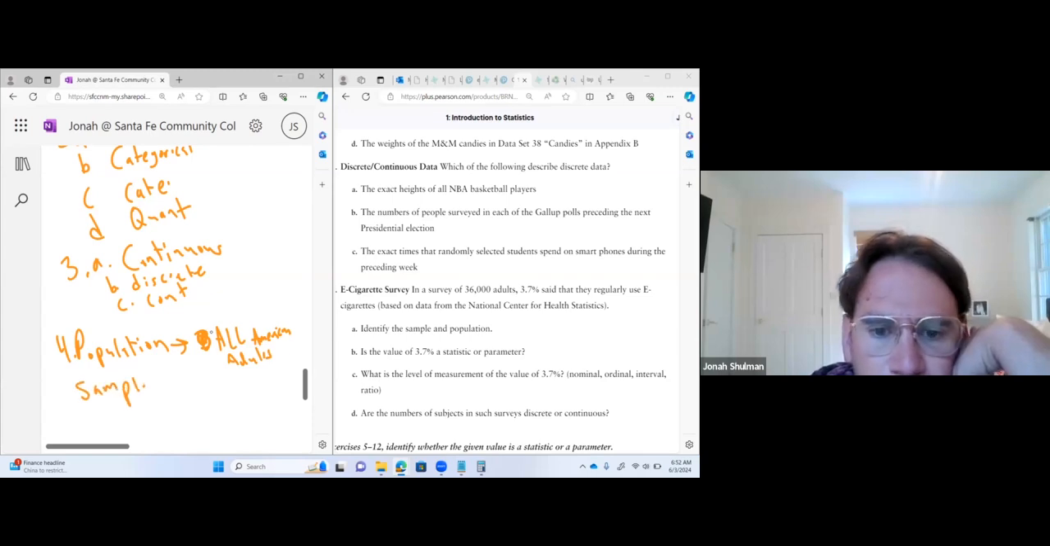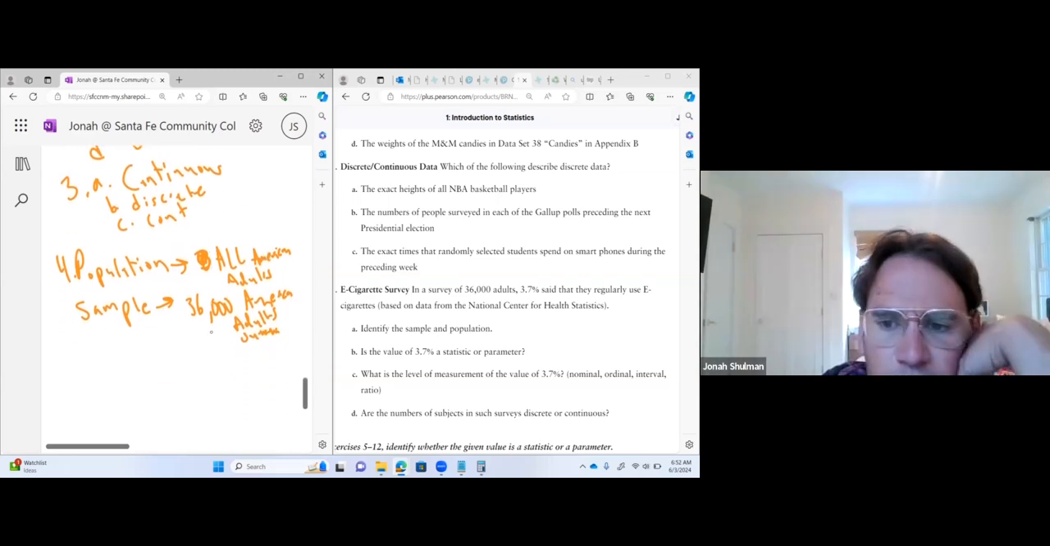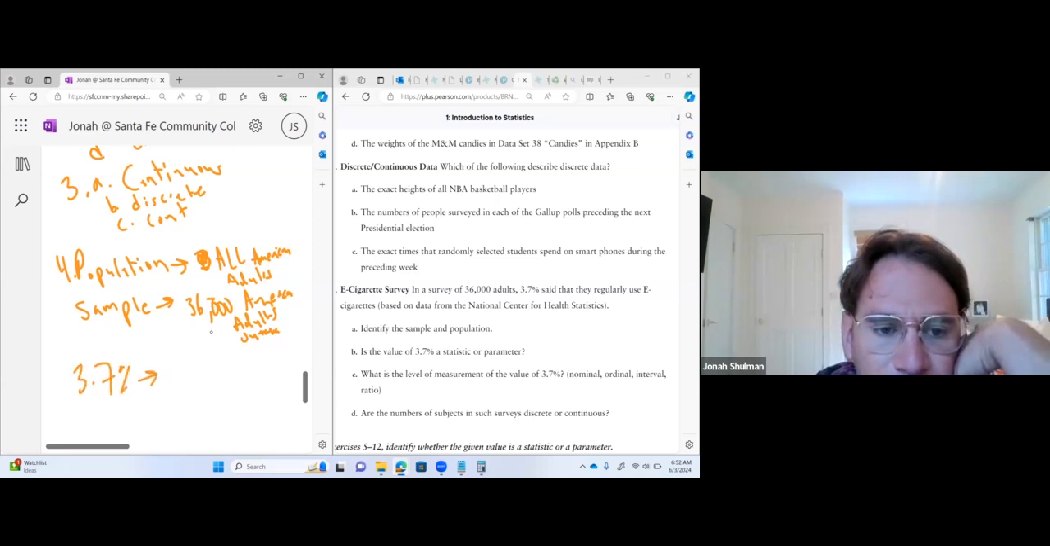The sample is the 36,000 American adults surveyed. All right. This 3.7% is of them, so the 3.7%, that's got to be a statistic.